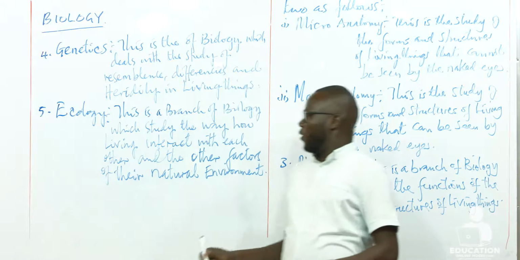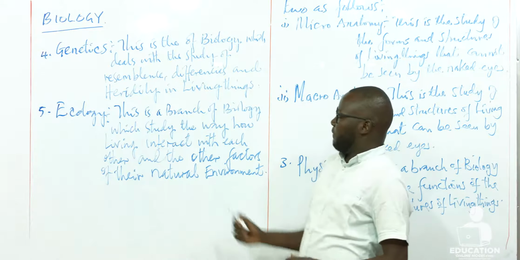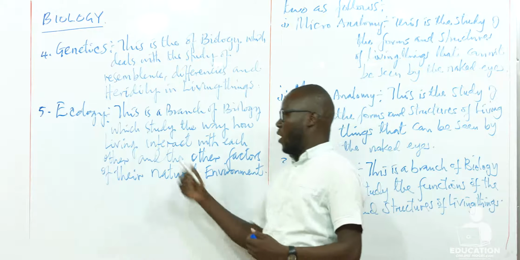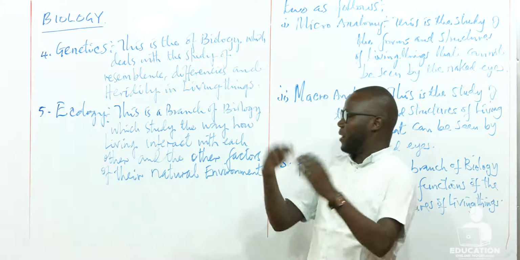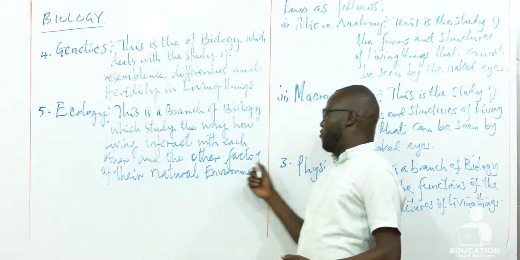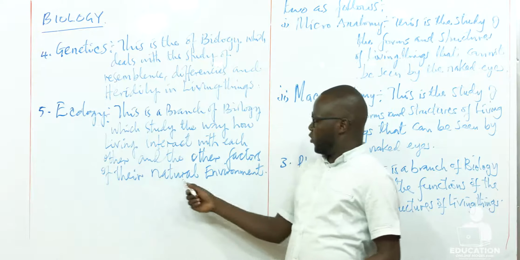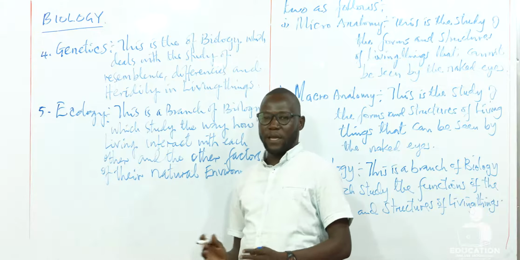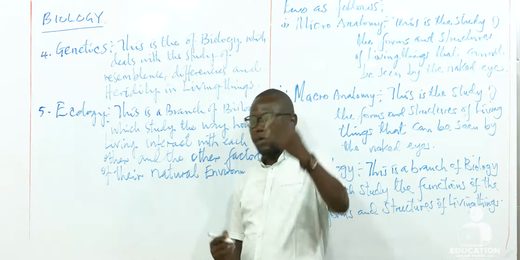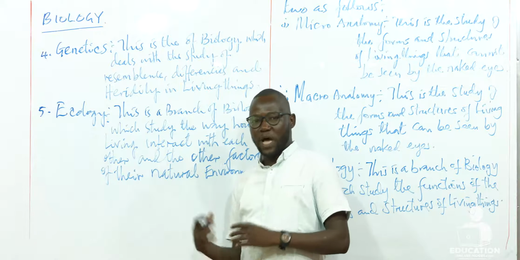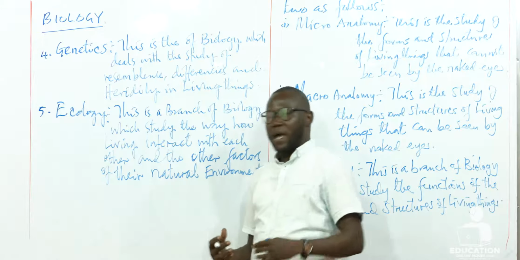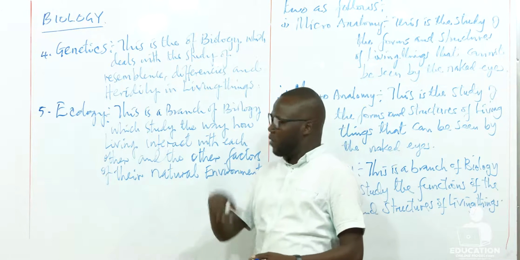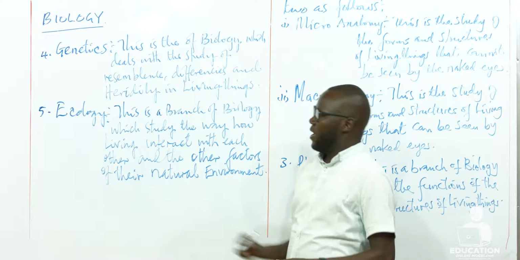So in ecology, we study the way living things interact among themselves and with the other factors of their natural environment. Here we have very many groups of living things. We can mention some few, that is plants and animals: how plants interact with animals, and how they even interact with the environment or the other factors of the environment where they live. That is in ecology.